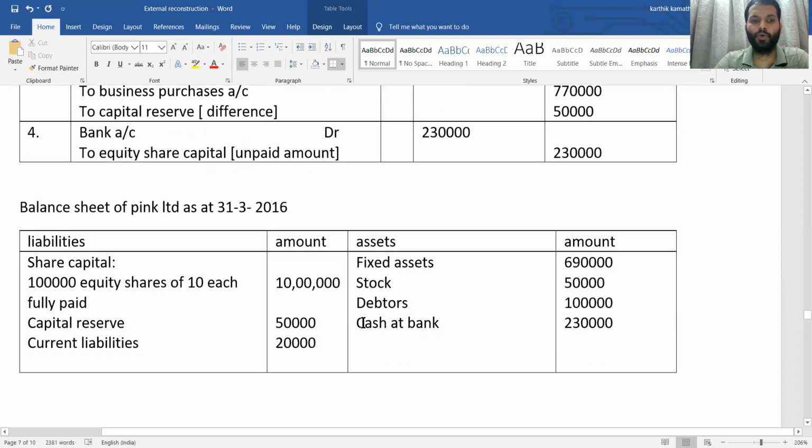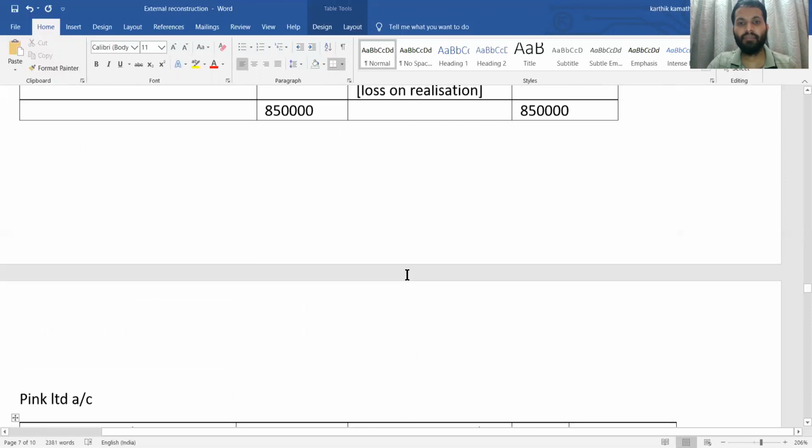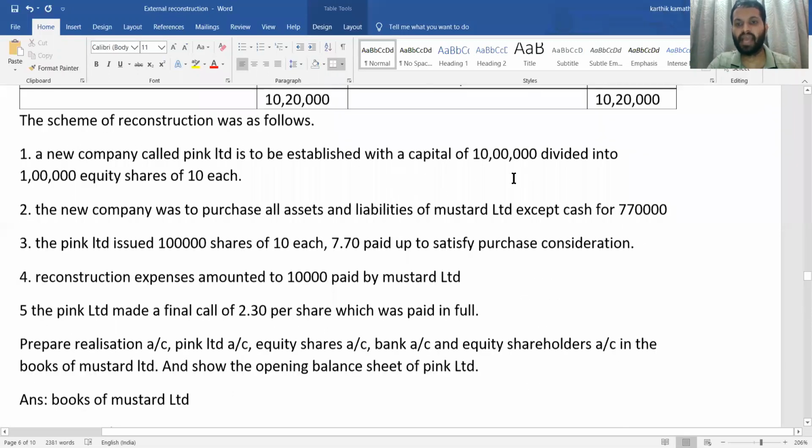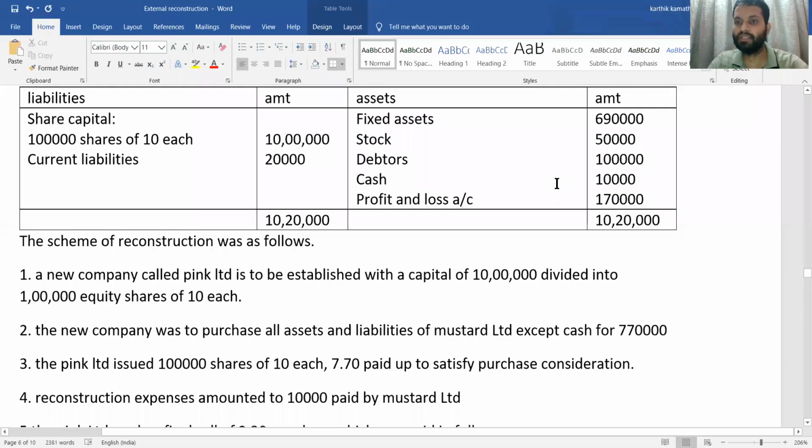Last thing you need to do is balance sheet. So if you see asset side, again, directly from the balance sheet, you need to write fixed asset, stock and debtor. No changes, no changes. Same amount you are going to write. Cash at bank, what happens? New issue. And then what about that 10,000 given in the balance sheet? Once you see the balance sheet here, cash they have given 10,000. So what happened to this 10,000? It is utilized to pay liquidation expenses. So it is paid off.